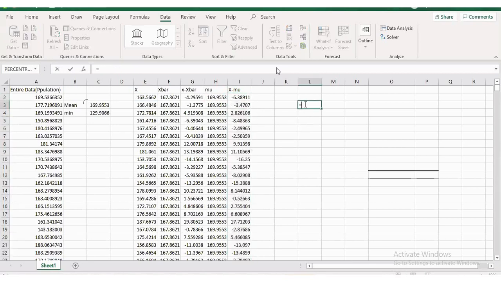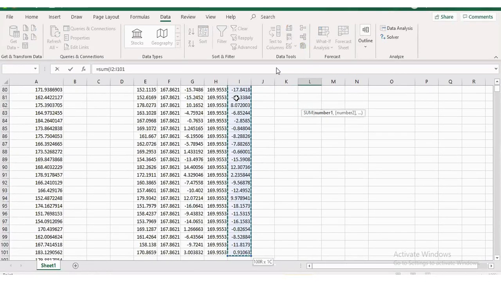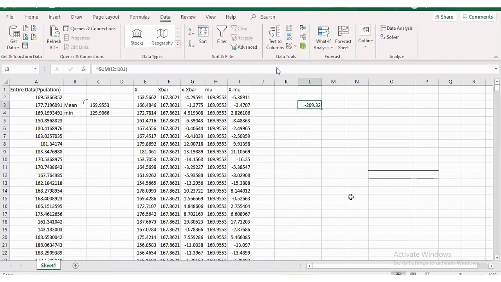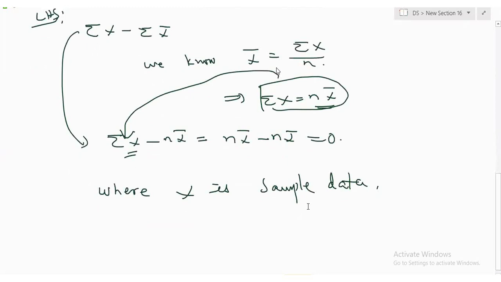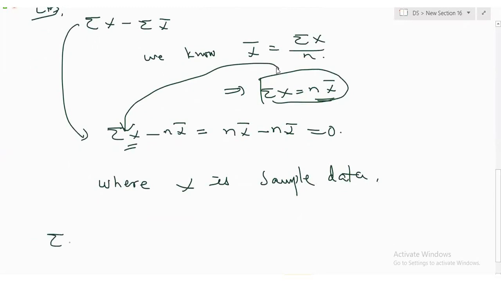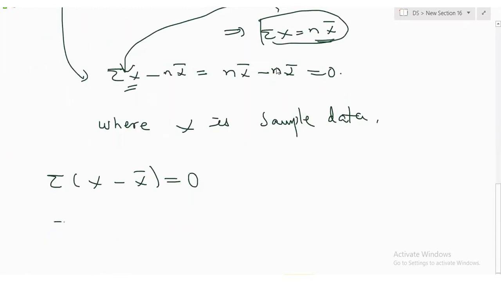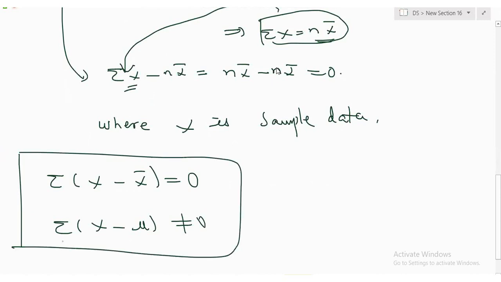Let's calculate the sum. Okay or not okay? Is it 0? It's not 0. So what is the summary? Sigma x minus x bar is 0, but sigma x minus mu is not. Remember this. You guys are clear on this?